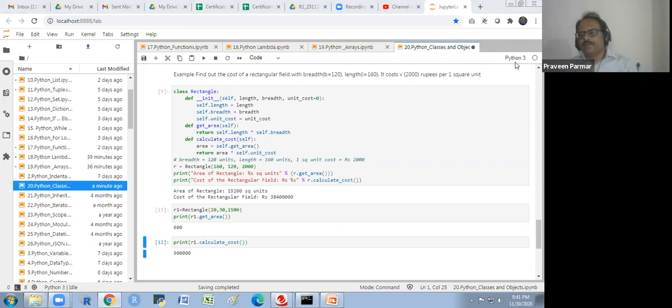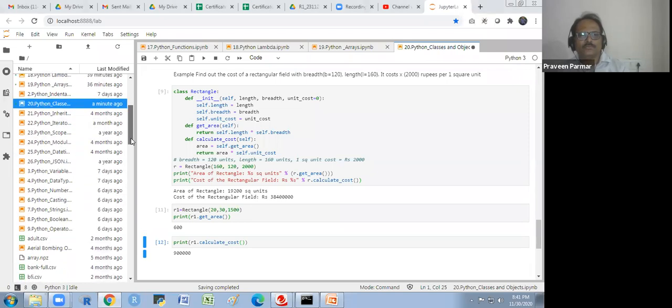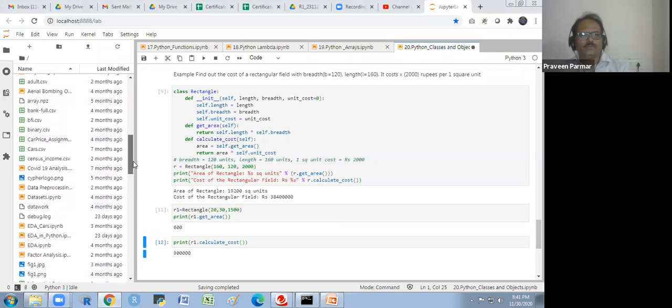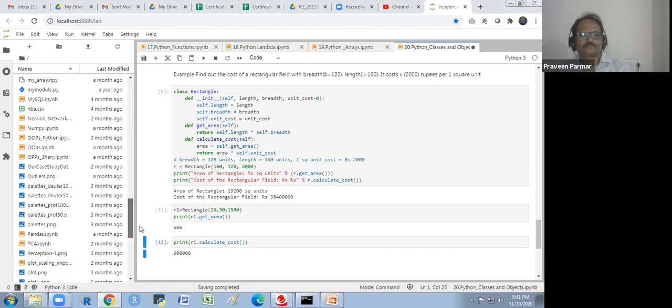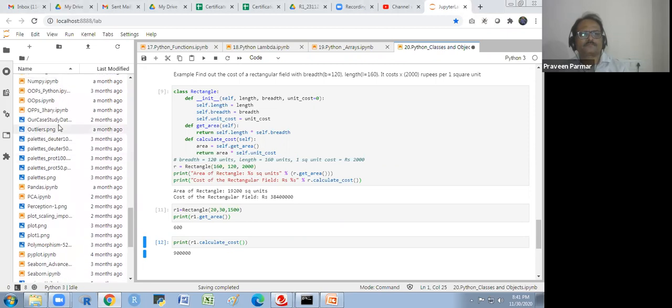So we will see the practical use of all this in the next session, where we will use the files I have for OOPS. I will explain you one by one. You see, there is OOPS, OOPS, and OOPS. We have three different files for OOPS.